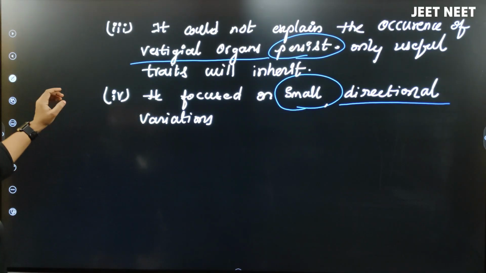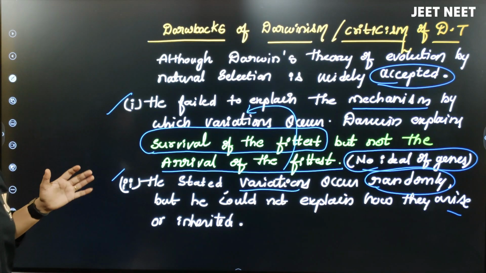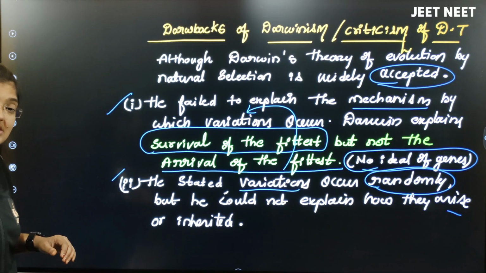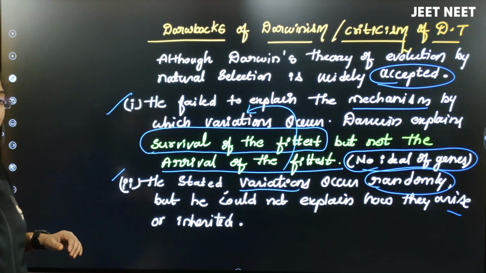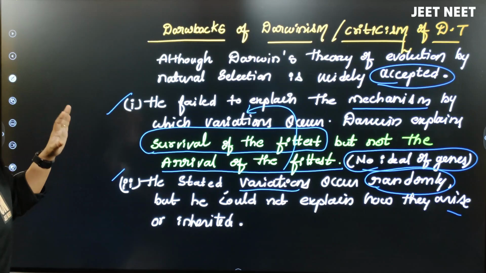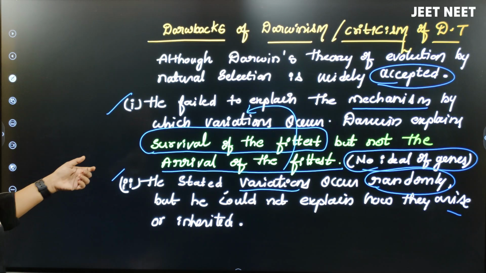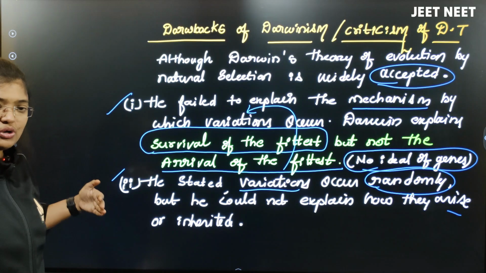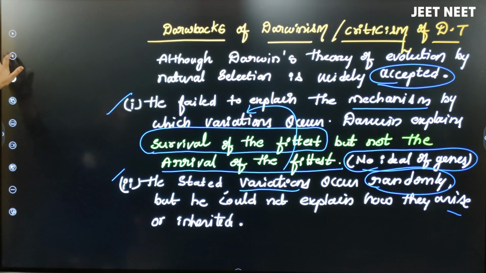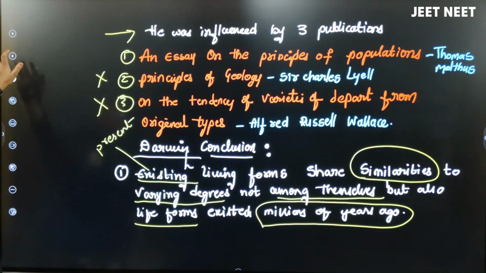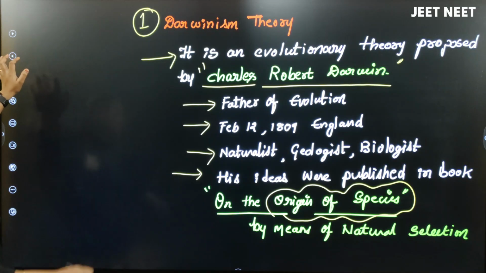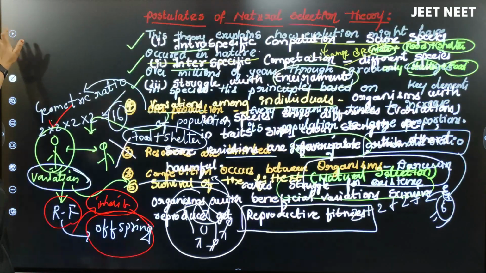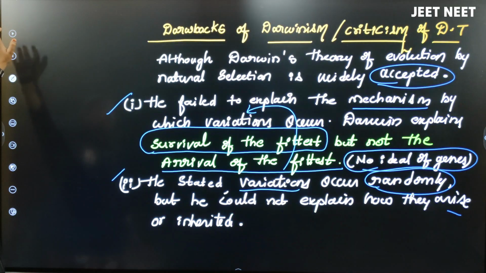So ultimately, what you have to remember, and some students may doubt that ma'am, these points are not in the NCERT, but they are there. You will get questions; if you try to solve MCQs from different materials, you will find all these points. Even some points were in the summary. The drawbacks of the Darwinism theory you should also remember. So until now we completed what exactly Darwinism is, the postulates of the theory, and its drawbacks.